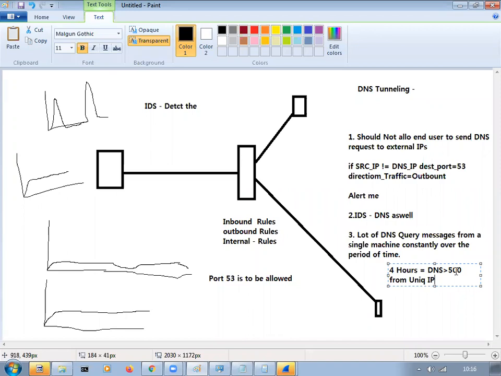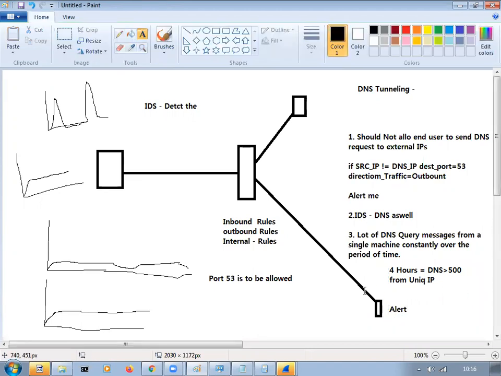If one single system is sending 500 DNS requests within 4 hours, then alert on that. Now this is how attackers do these kinds of activities. So this is the thing with respect to DNS tunneling.